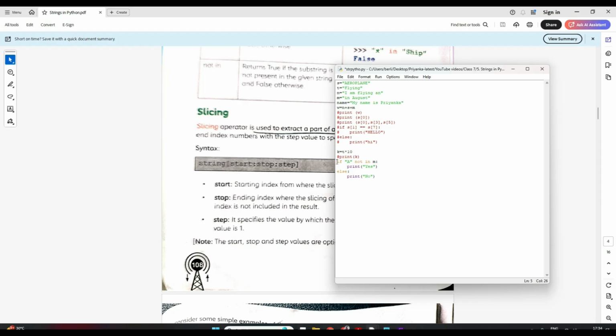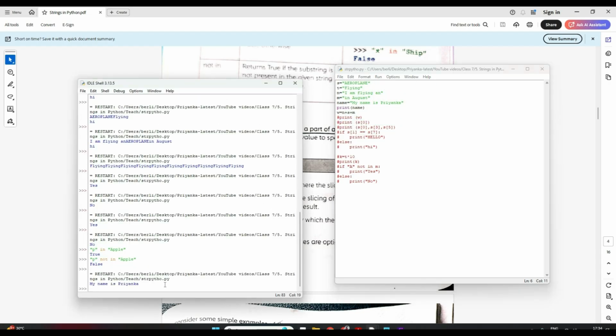Now let me comment out all of this. Okay, I am commenting out all this. Now when I print name, what will it print? It will print the complete my name is Priyanka, correct? Let's see. My name is Priyanka, but I don't want the complete string.